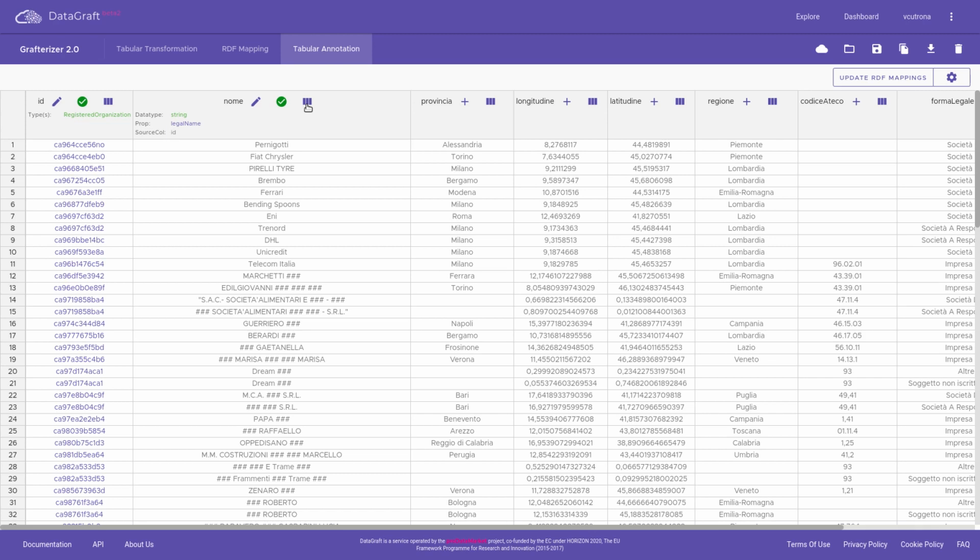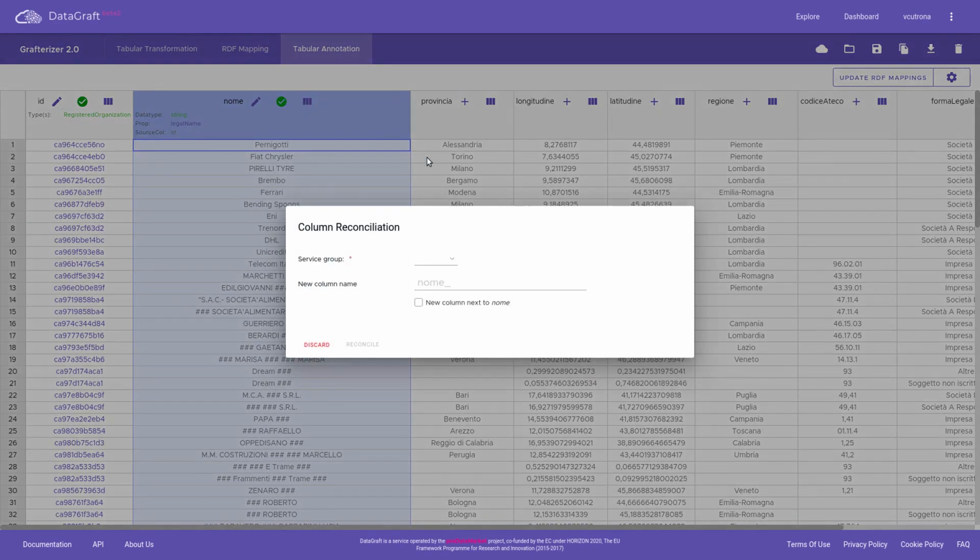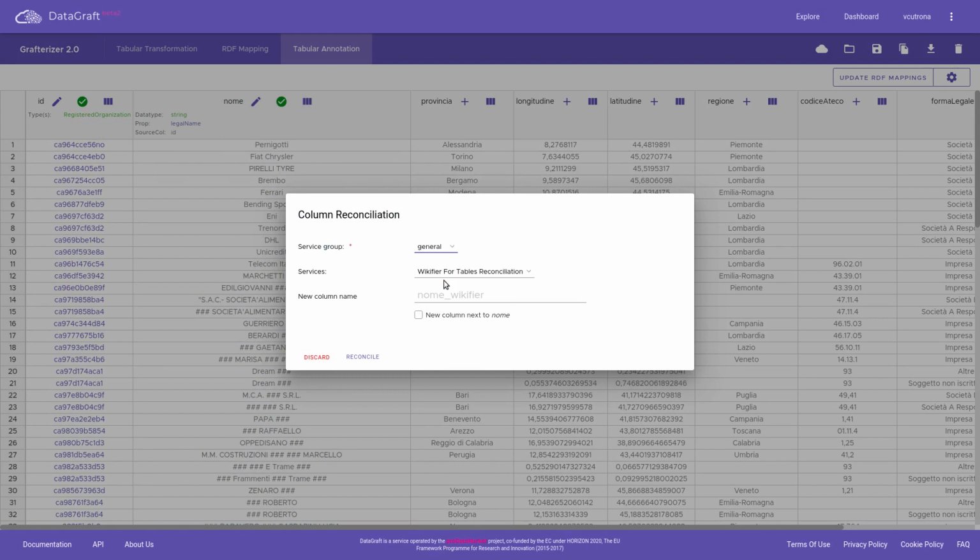To use a reconciliation service on a column, the user must click on the table icon placed at the side of the header. We select the generic group of reconciliation services, which points to services that cover different domains. We select Wikifier. We also check the box that makes sure that the new column that will host the results of the reconciliation is placed next to the column we are reconciling.